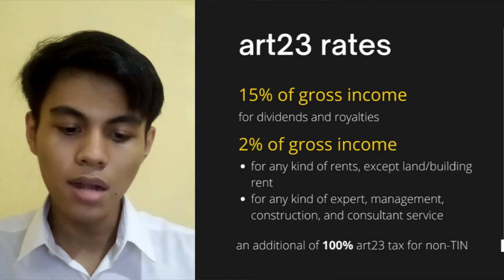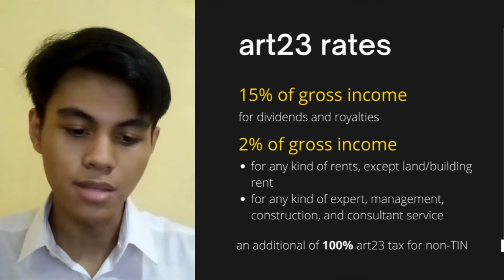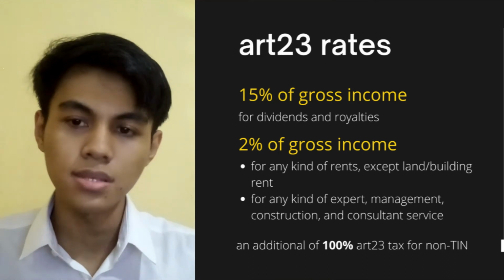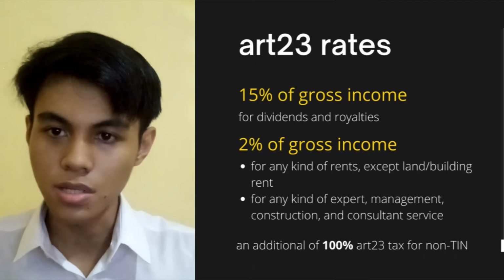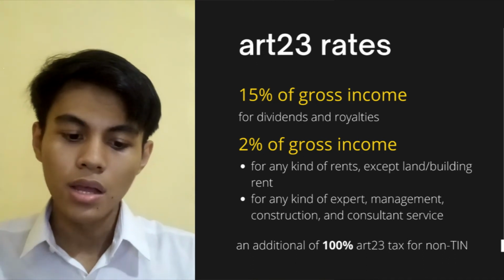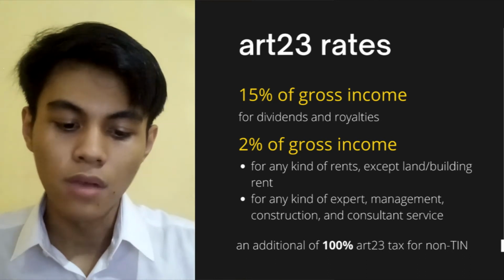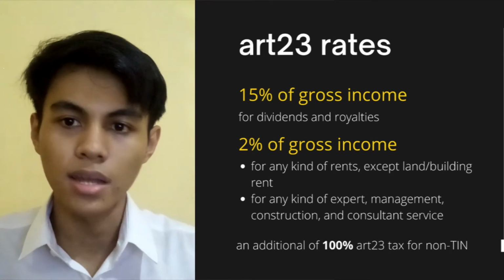Now there is another rate that we need to pay attention to, which is 2% of gross income for any kind of rents, excepting land and building, and also for any kind of expert service, such as management, construction, and consultant services, with an additional 100% of Article 23 for any tax subject that doesn't have a tax identification number.